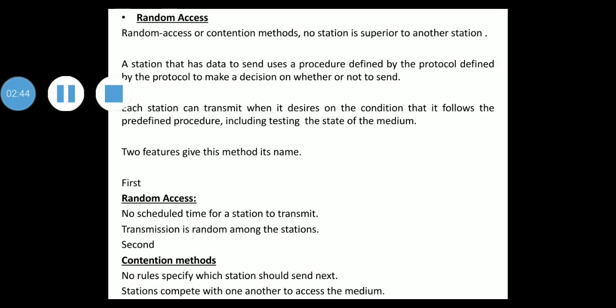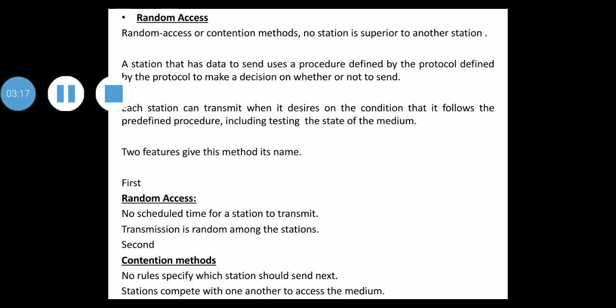Each station can transmit when it desires on the condition that it follows the predefined procedure, including testing the state of the medium. The decision depends on the state of the medium, whether it is idle or busy. The name random access comes from two features.